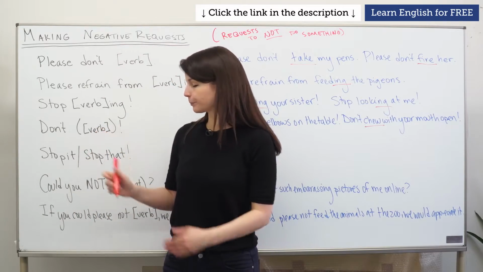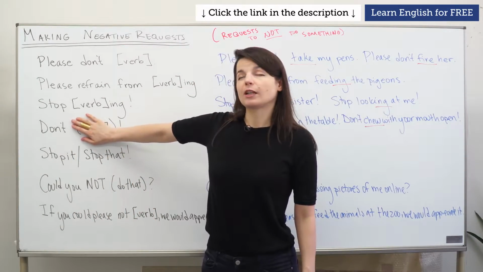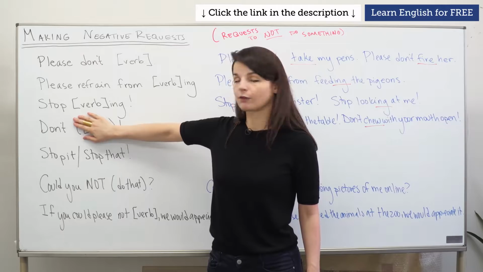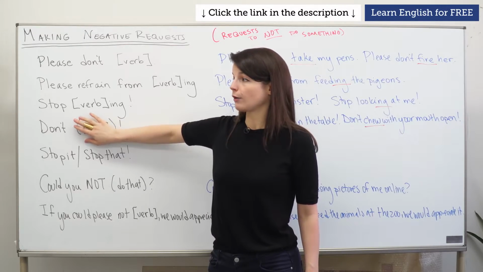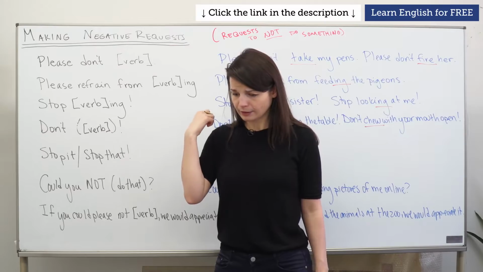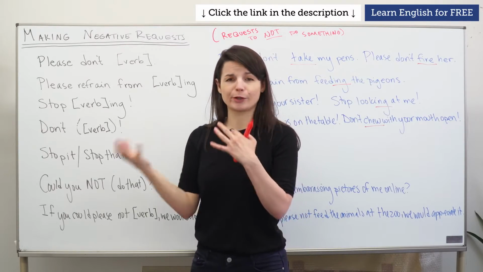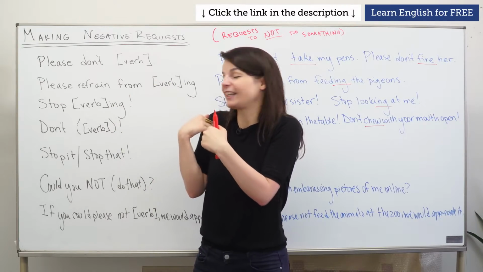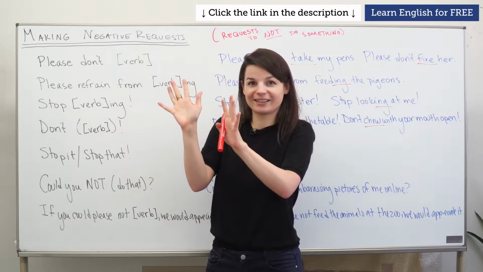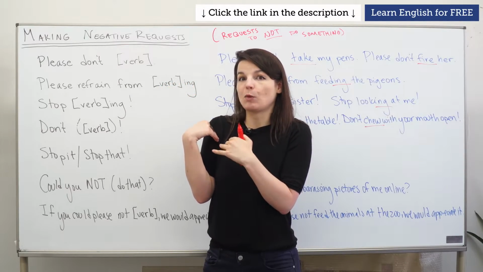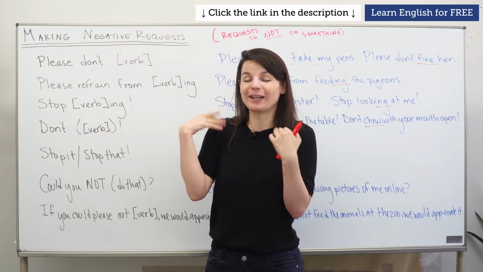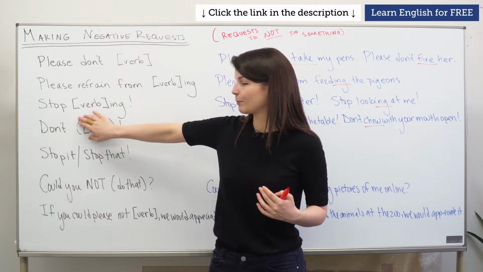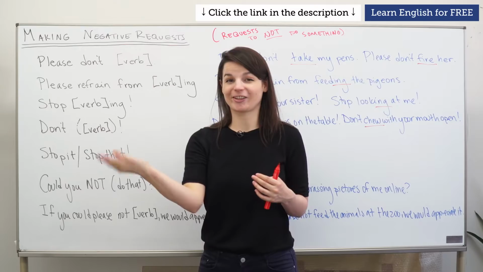Don't plus a verb. You might hear, especially from young kids and adults who are having a little bit of fun with language, the verb get dropped. A great example would be if a kid is fighting with their brother or sister and is getting hit, the kid might just say, "Don't." Because the action they want to stop is quite clear, "don't hit me" is what the little kid means. But they drop the verb because the unpleasant action is very, very clear.